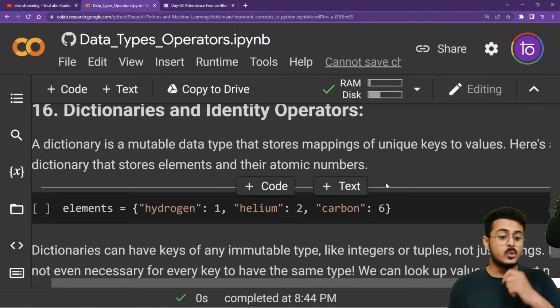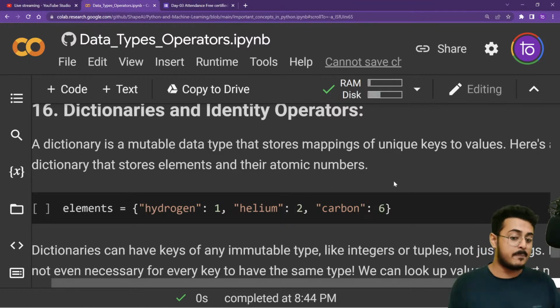A dictionary is a mutable data type that stores mappings of unique keys. The keys need to be unique. You will never have two O's. You may have two words that look the same, but you will never have two O's. So the keys are always unique.